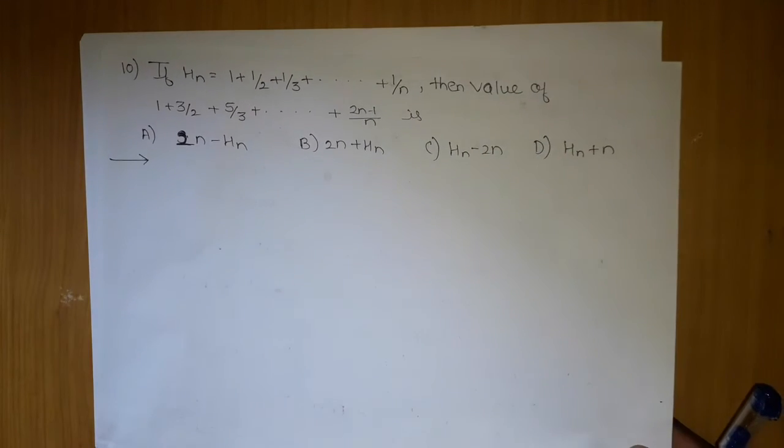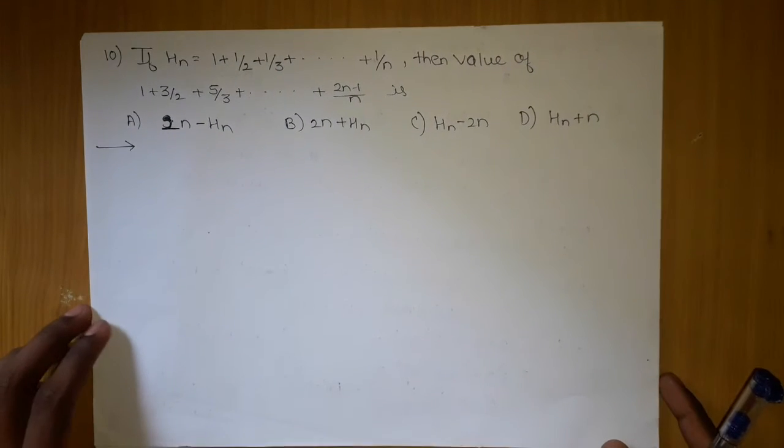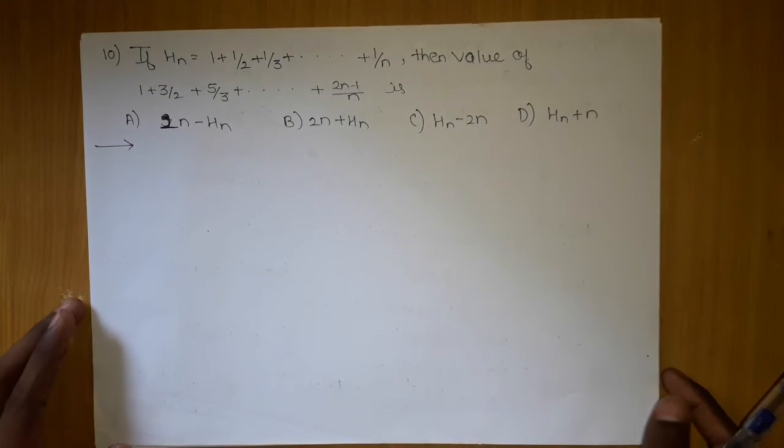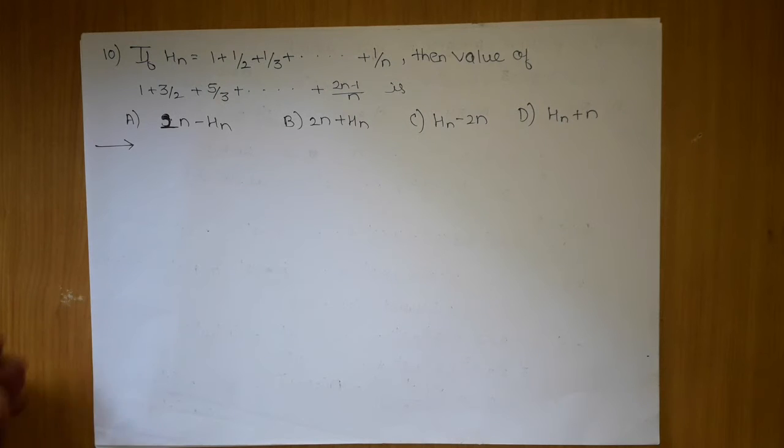The next question which we are going to see is as follows. If Hn is equal to 1 plus 1 by 2 plus 1 by 3 and so on till 1 by n, then what is the value of 1 plus 3 by 2 plus 5 by 3 and so on till (2n minus 1) by n?